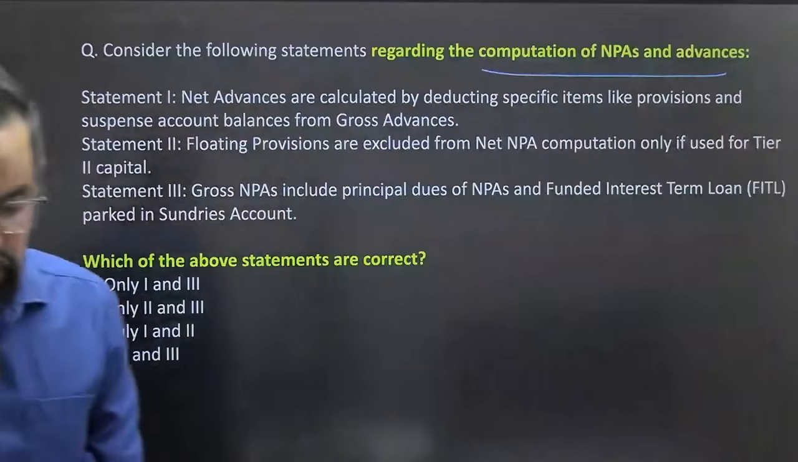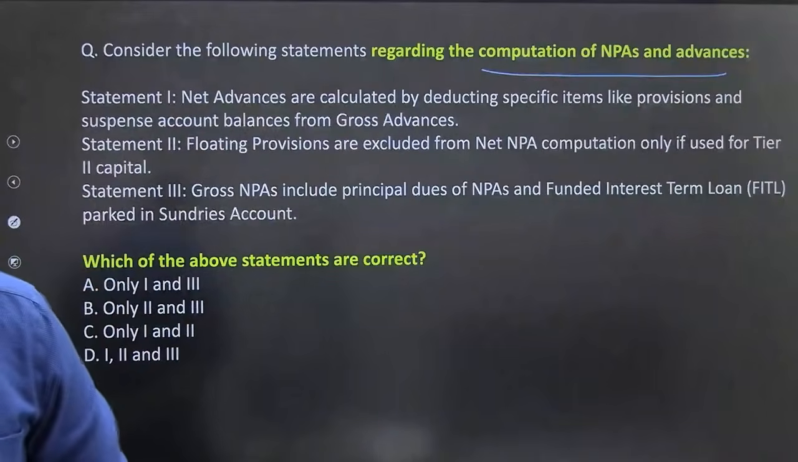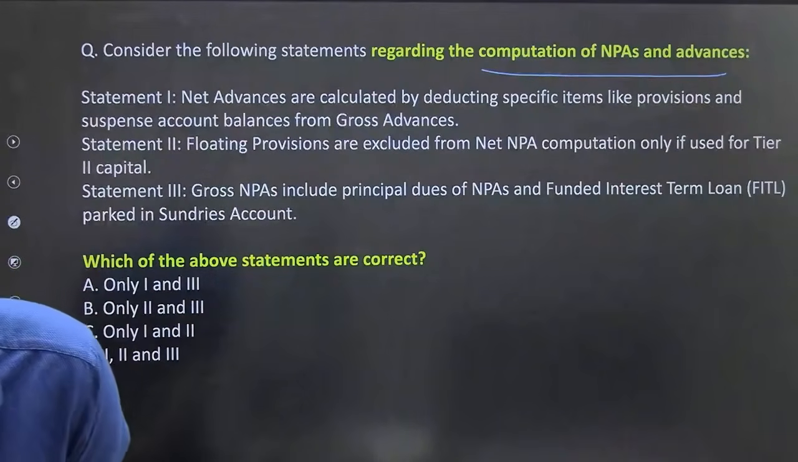नेक्स्ट वन, consider the following statement regarding the computation of NPAs and advances. This is very easy one. आंसर करो, चलो एक बार थोड़ा सा आंसर करो, ट्राई करो, ठीक है, ये आसान है, ये बन जाएगा सबसे, ठीक है.